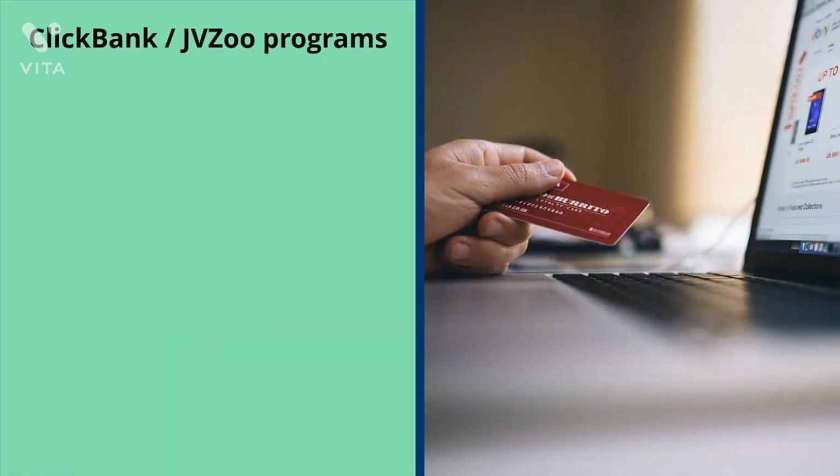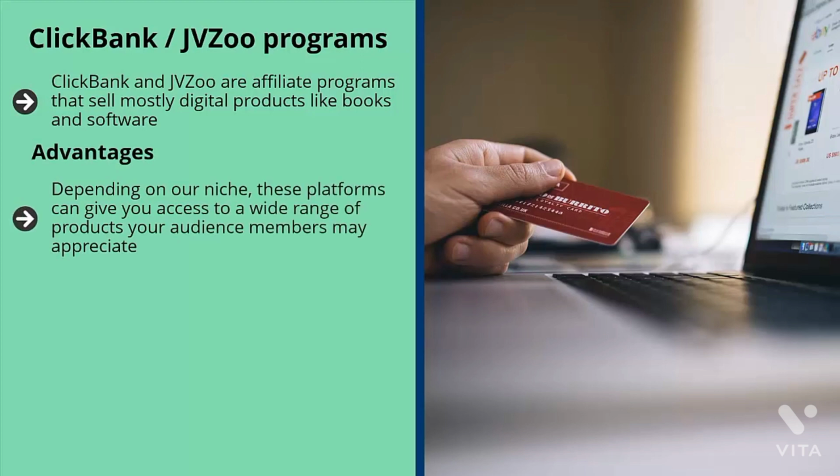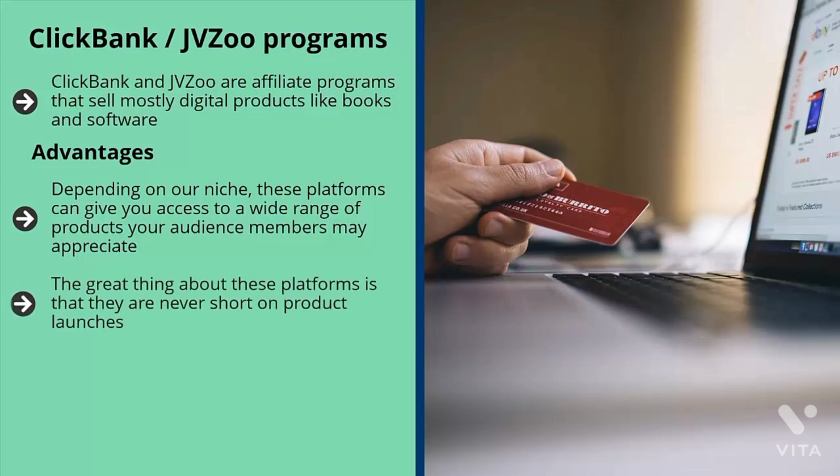ClickBank and JVZoo programs. ClickBank and JVZoo are affiliate programs that sell mostly digital products like books and software. These programs have made quite a name for themselves because they offer a wide range of digital products you can sell on an affiliate model basis. People usually have to buy something for you to get paid. Advantages. Depending on your niche, these platforms can give you access to a wide range of products your audience members may appreciate. These platforms also work best with a mailing list. If you are converting a lot of your website visitors into list members, show the ads for JVZoo and ClickBank, and they may convert. The great thing about these platforms is that they are never short on product launches.